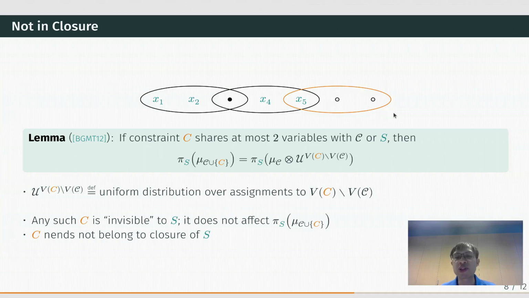As if you just sample from the uniform distribution to the two extra variables on the right. In this case, the orange constraint is invisible to the green variables because the orange constraint does not affect the marginal distribution to S. And therefore, the orange constraint need not belong to the closure of S.